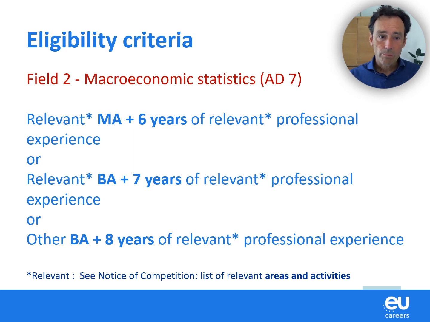The second field, Macroeconomic Statistics, is on grade AD7, and this means that it requires more professional experience. As you can see here, you need either a relevant master plus at least 6 years of experience in the field, or a relevant bachelor plus at least 7 years of experience, or another bachelor plus at least 8 years of relevant experience. Again, you will find a list of accepted degrees and professional experience in the notice of competition.